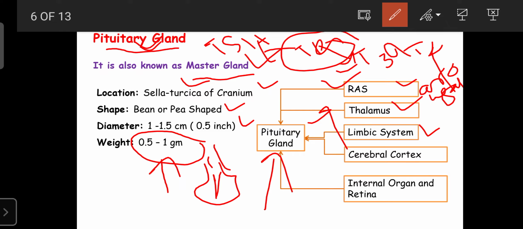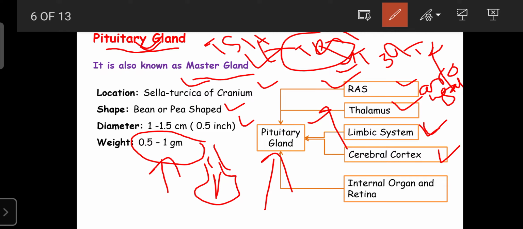Already you have learned in the heart chapter, the CVS chapter, about short-term regulation of blood pressure with the help of hormones, that is, the pituitary hormones. So the pituitary gland is involved in the regulation of blood pressure by getting inputs from the limbic system. And the pituitary gland also gets inputs from the cerebral cortex.